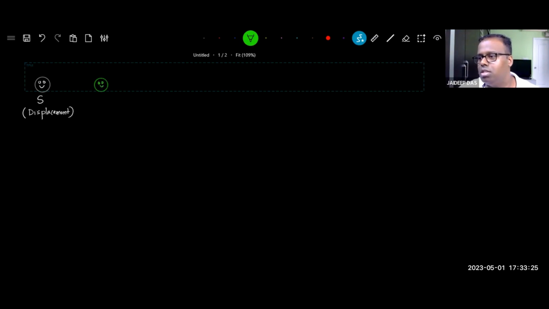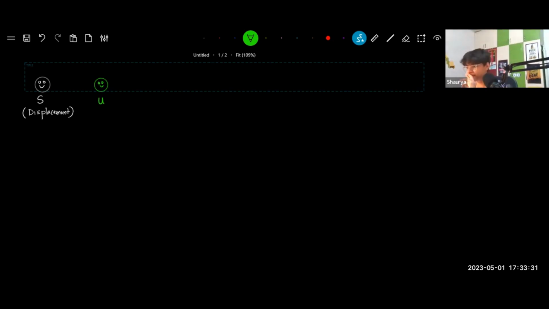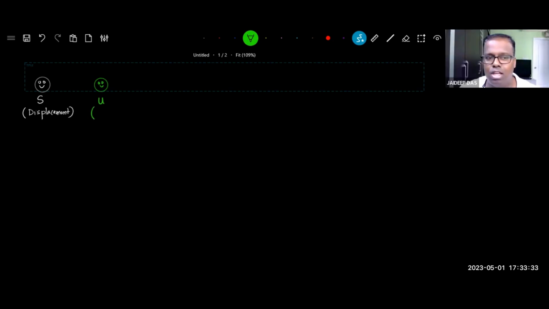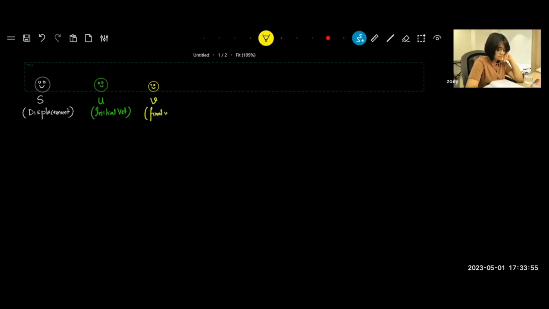Okay, next, Rebecca Rabbit. This fellow is known as U. Who is he or she? Initial velocity. The way to remember is U comes before V, so U is initial, and V comes later, so final. Then comes Danny Dog, V. What does V stand for? Final velocity.